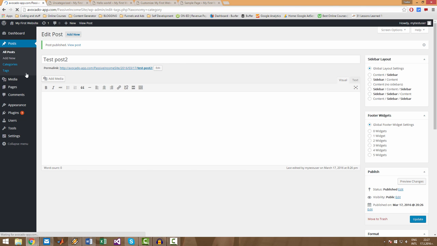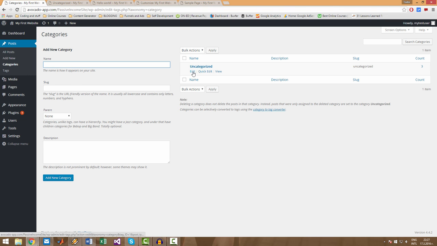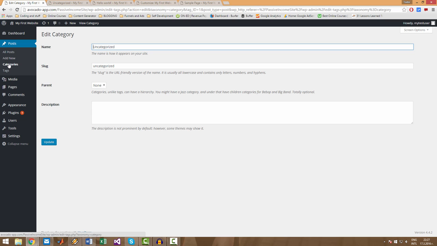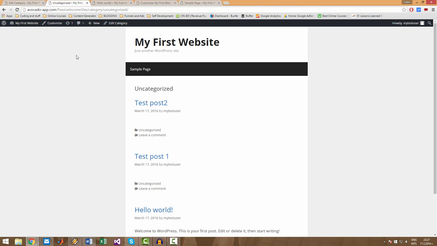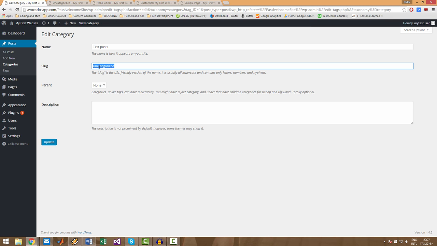We can edit the name of the category from here. Click on Edit. First click on Categories here. So change it to test posts, for example. What is this slug here? You can see here that in our URL we have category/uncategorized. This is the slug. Whatever is written here will be used in your URL. So let's change it to test-posts, and update.